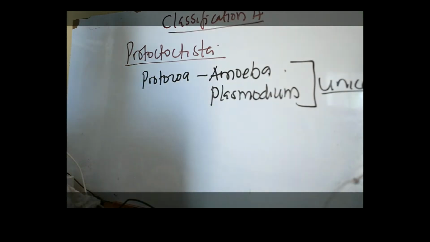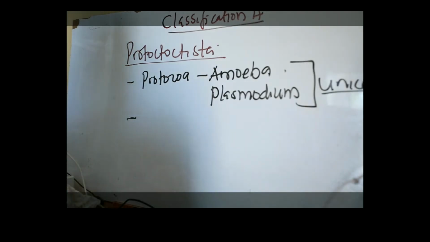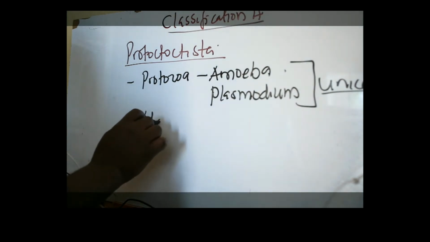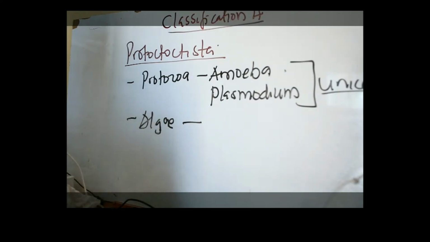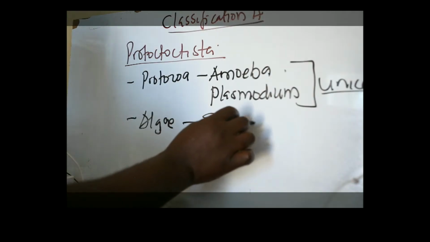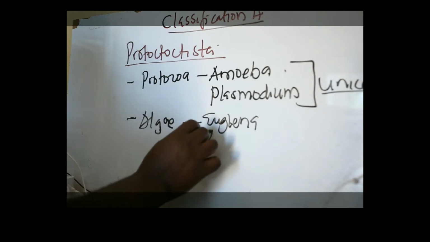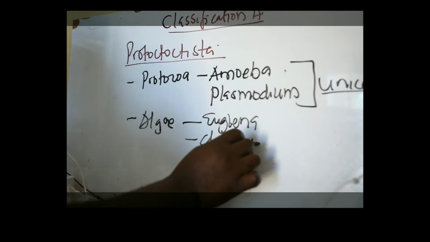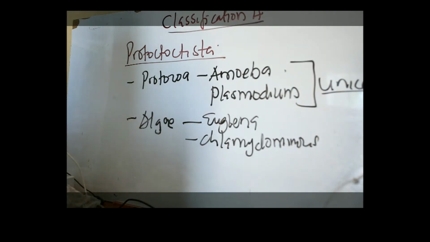Remember, they are not just the protozoa alone. We have the protozoa, and the second category of members of Protoctista, we have the algae. Now, under the algae, of course, we can have the Euglena. We have the Chlamydomonas. We have the Spirogyra.